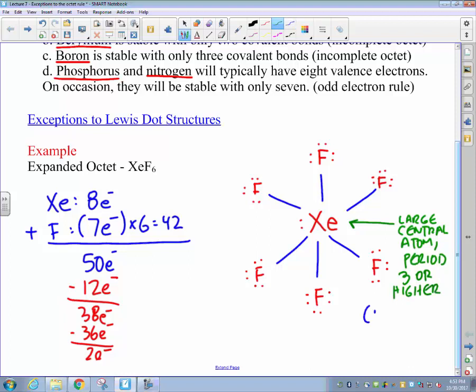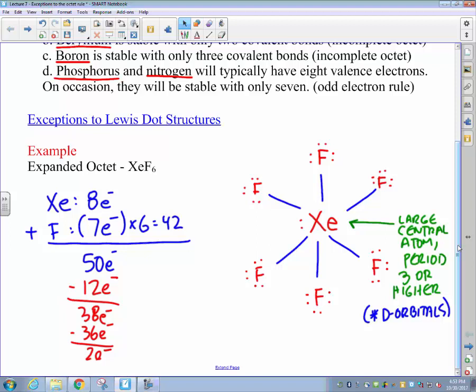So if you ever find yourself in a position with extra electrons left over after having completed the octet rules, the general rule of thumb is to always place those extra electrons on the central atom, that is the large radius central atom, to minimize repulsion in your molecule.